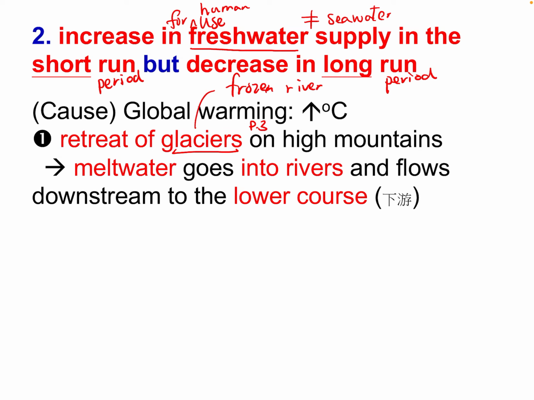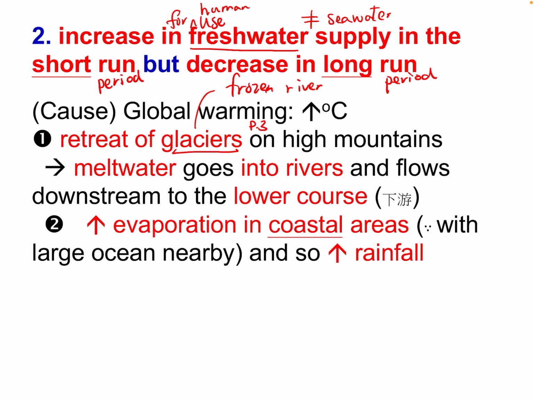We can use this water for irrigation, 灌溉, for farming, and for people to drink. So it will increase in a short time because of the melting of glaciers. We get more water for irrigation for plants and more water for people to drink.